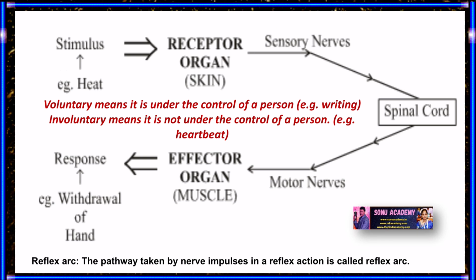Children, let us discuss reflex arc. The pathway taken by nerve impulses in a reflex action is called reflex arc. The flow chart looks like this. From spinal cord to sensory nerves and motor nerves. Sensory nerves go to a receptor organ like skin, with a stimulus like heat, and motor nerves go to an effector organ like muscles, giving a response, for example withdrawal of our hand.